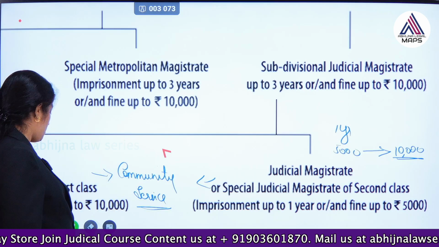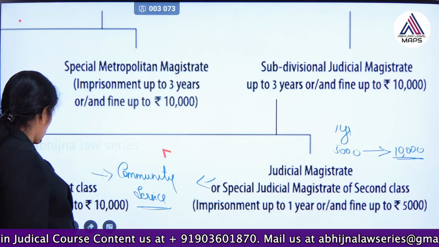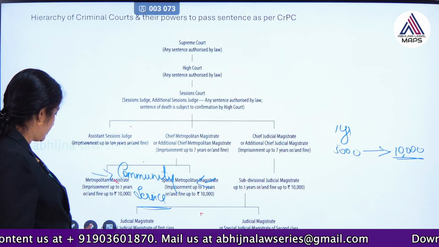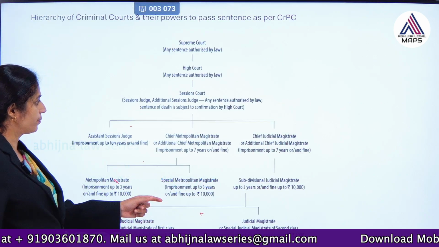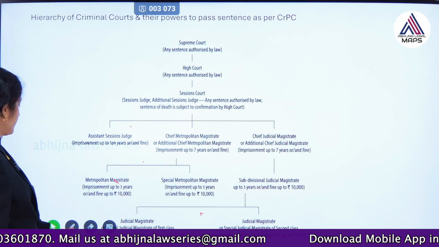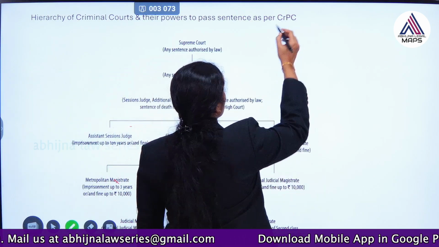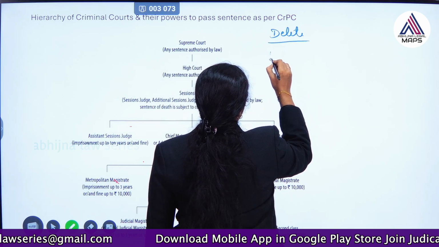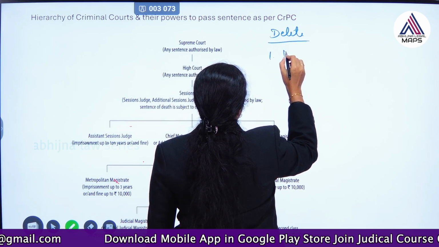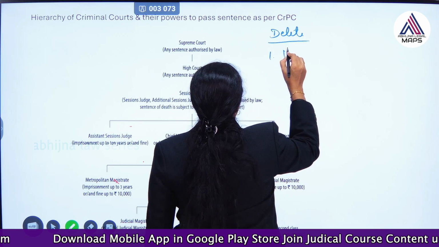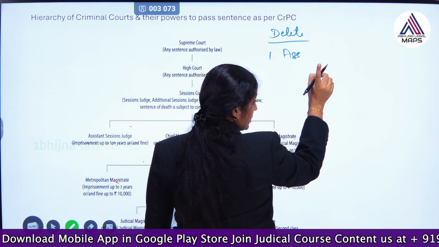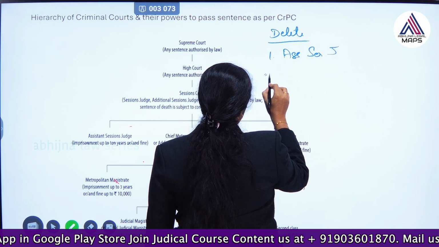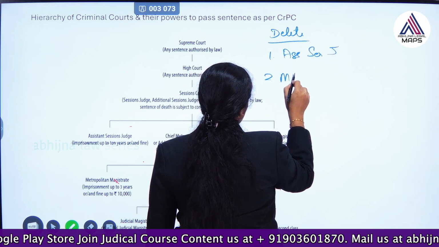So, if we have to summarize this, whatever we saw so far, regarding deletion, what has been omitted? One is regarding assistant sessions judge court, not additional but assistant sessions judge court or sessions judge post has been abolished, and metropolitan magistrate, this has been abolished.